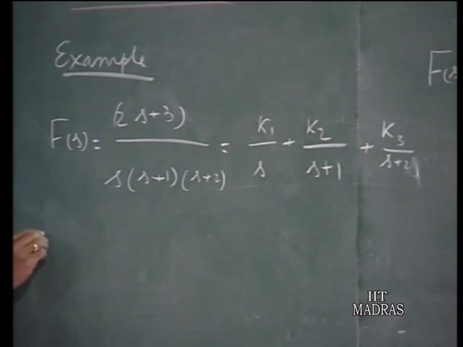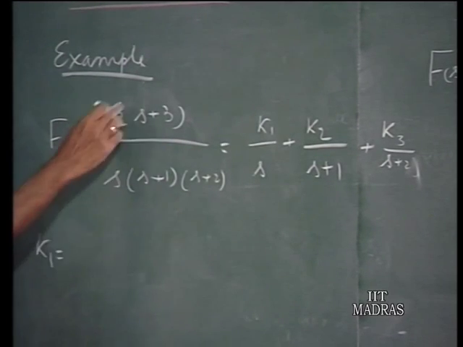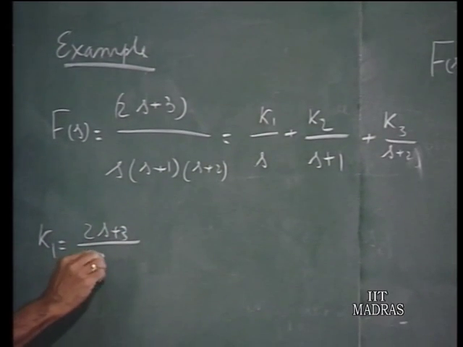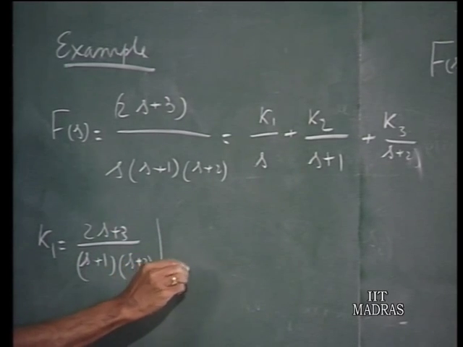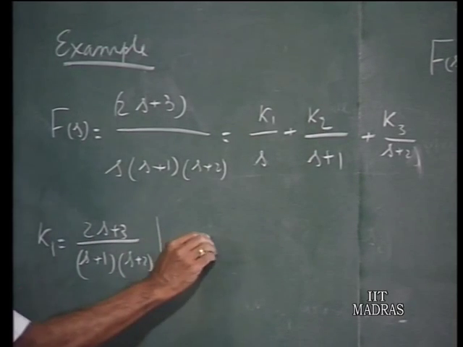To find k1, you multiply this function by s. Once you multiply this function by s, you have (2s plus 3) over (s plus 1) times (s plus 2), and substitute the value s equals 0, because the pole is at the origin, the pole at s equal to 0. This will be 3 upon 2.